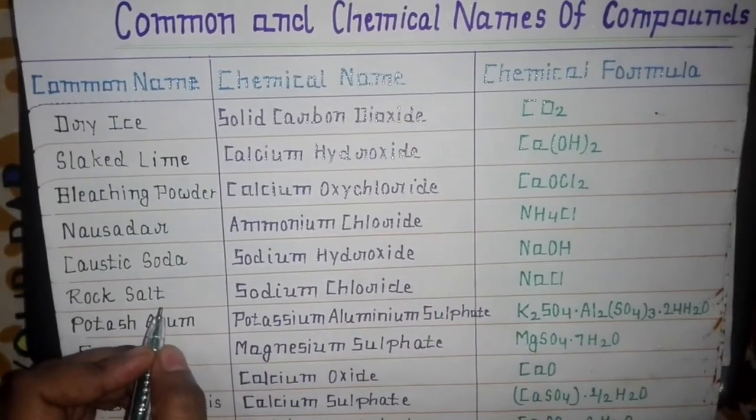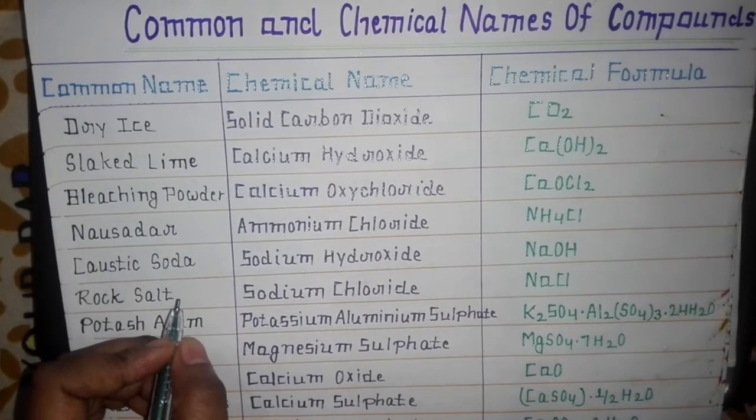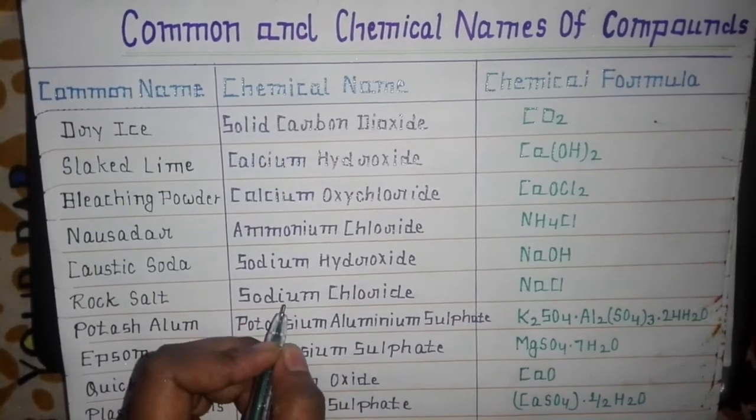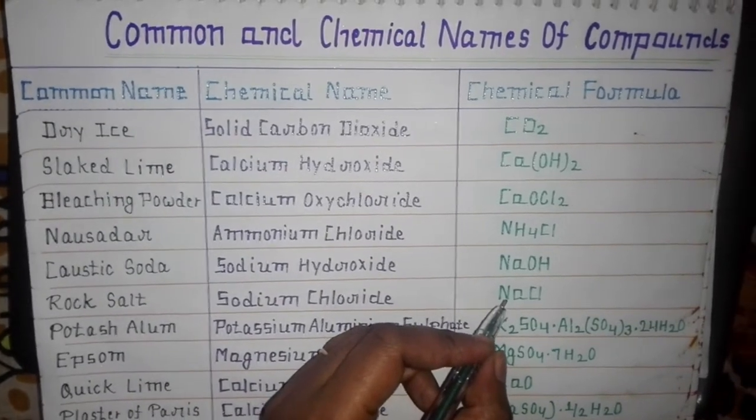Next is rock salt. We also call it common salt, which we use in household purposes, and its chemical name is sodium chloride and its chemical formula is NaCl.